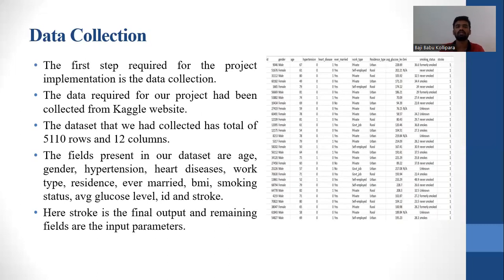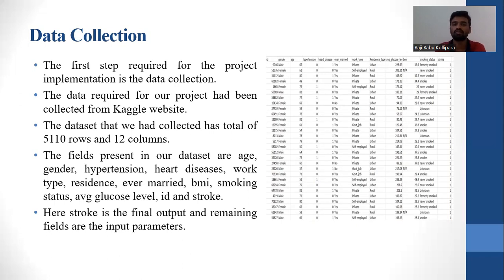Coming to the first one, data collection. We are using different types of data in the system to predict whether a person is having a stroke or not. The first step required for the implementation is the data collection plan. Without any data collection, we cannot check whether the person is having a stroke or not. The data we have collected is from some random websites. We used Google to find some data, and we used the Kaggle website.